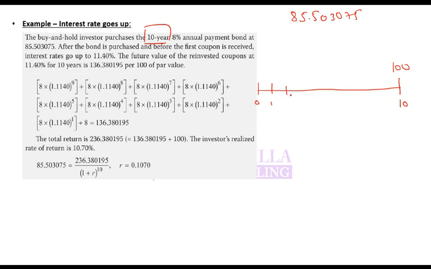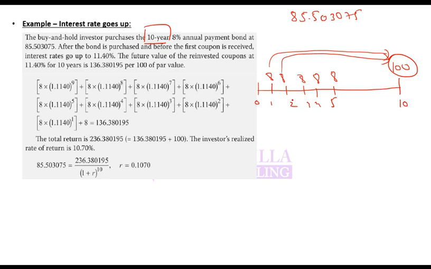In addition, he will receive coupons, and coupons are 8%. 8% means $8 every year. 1, 2, 3, 4, 5, 6, 7, 8, 9, 10. So in future, what is he receiving? 100 plus these $8. But when he receives this $8, he will reinvest it. So that means the future value of this $8 will increase by the time you reach the 10th year.